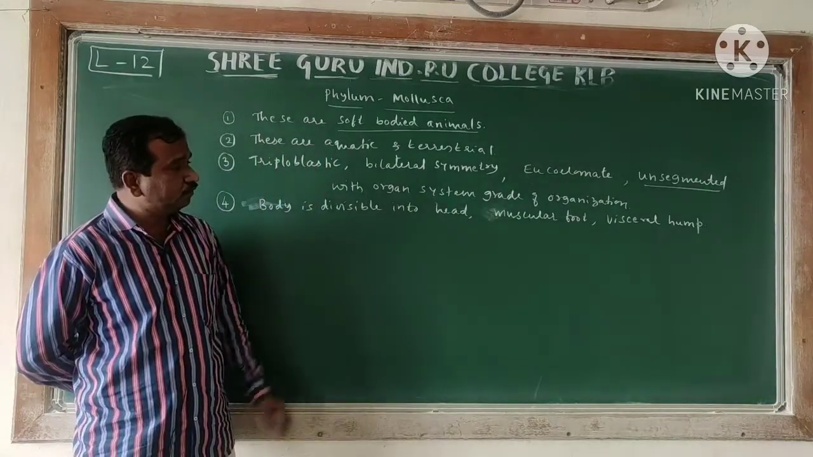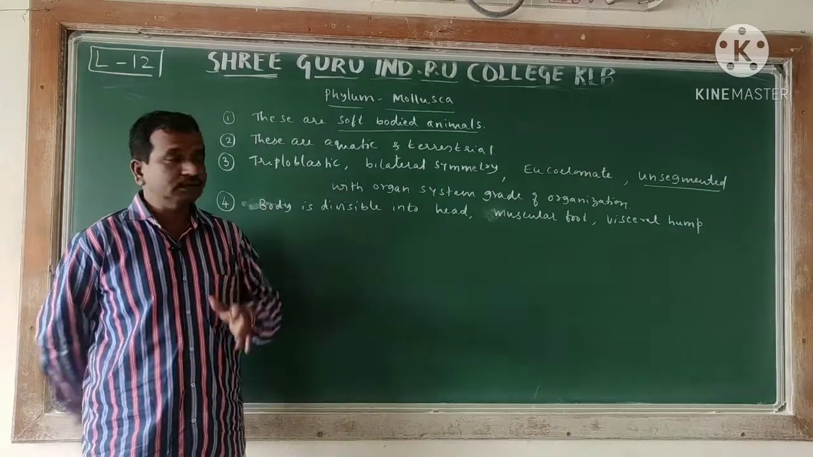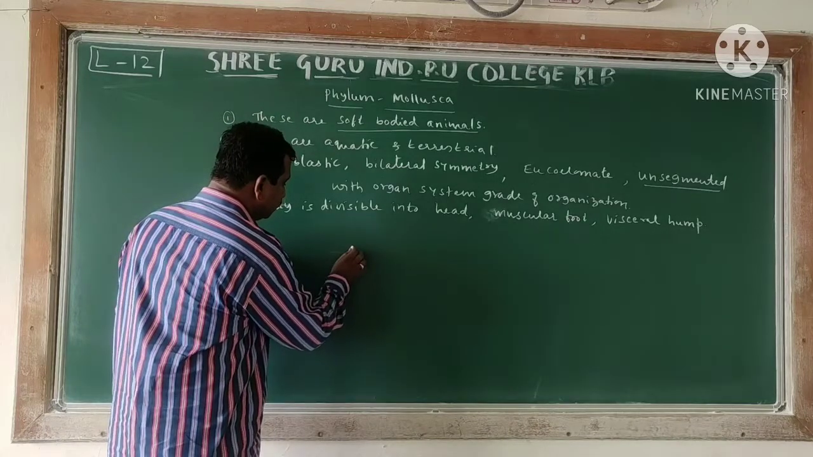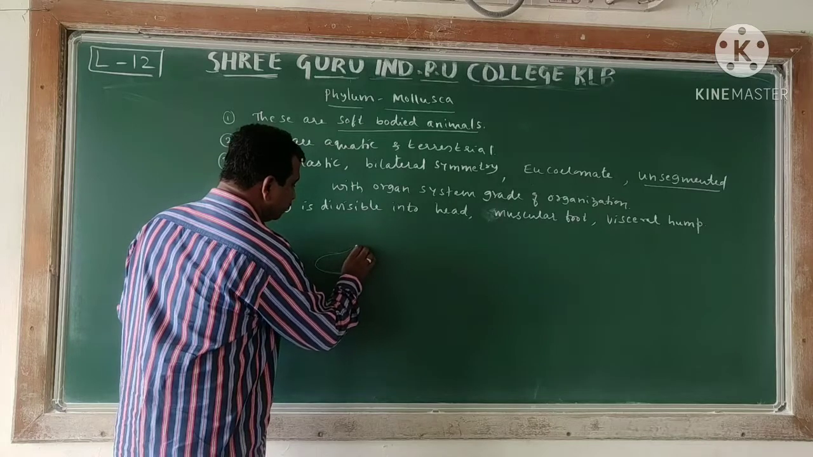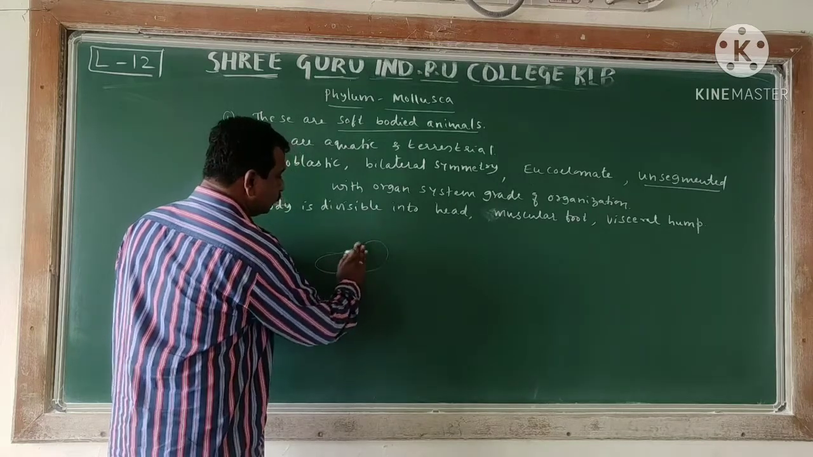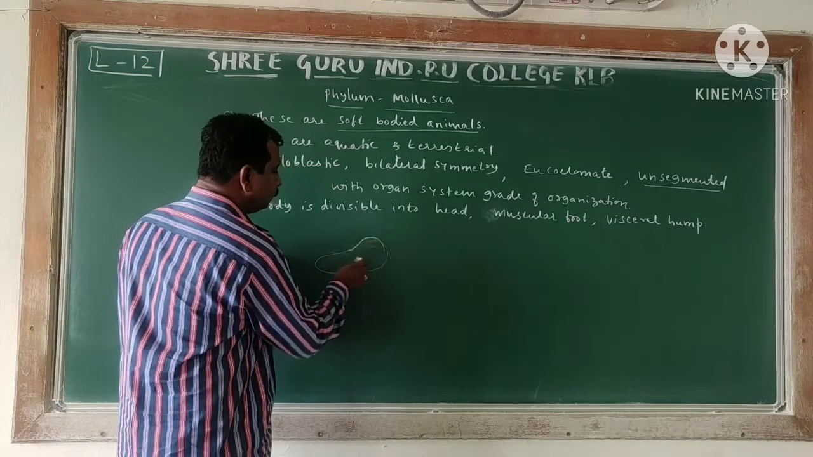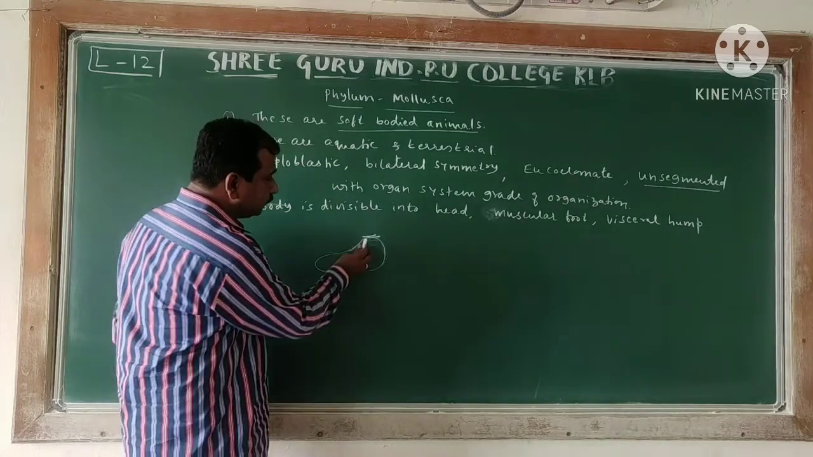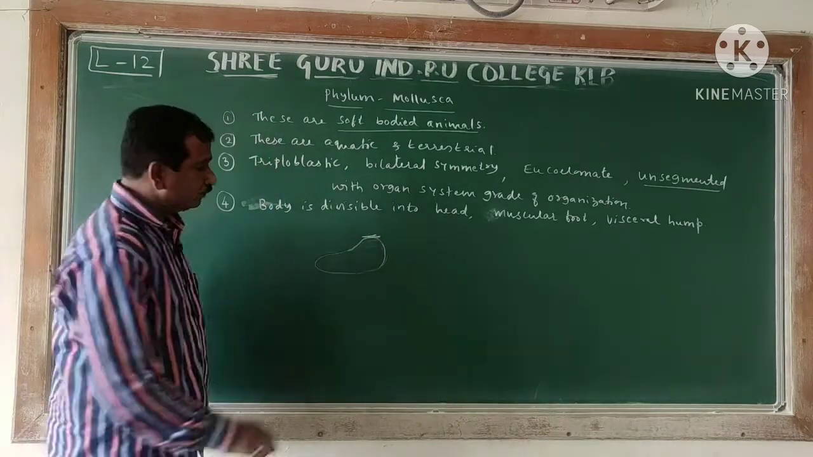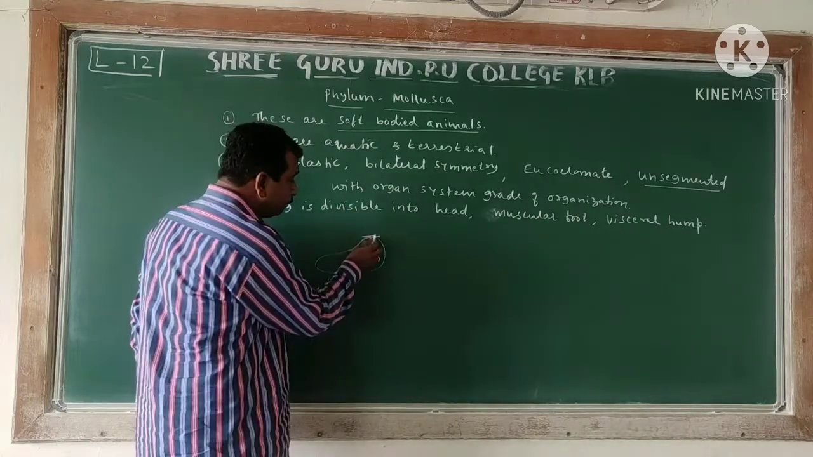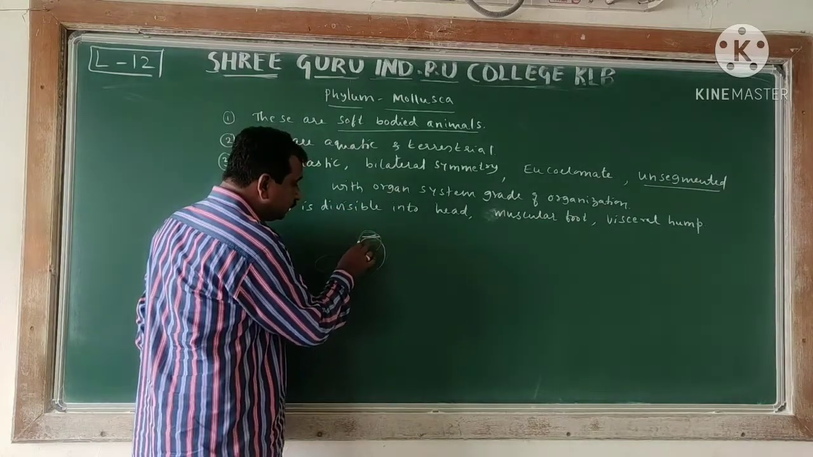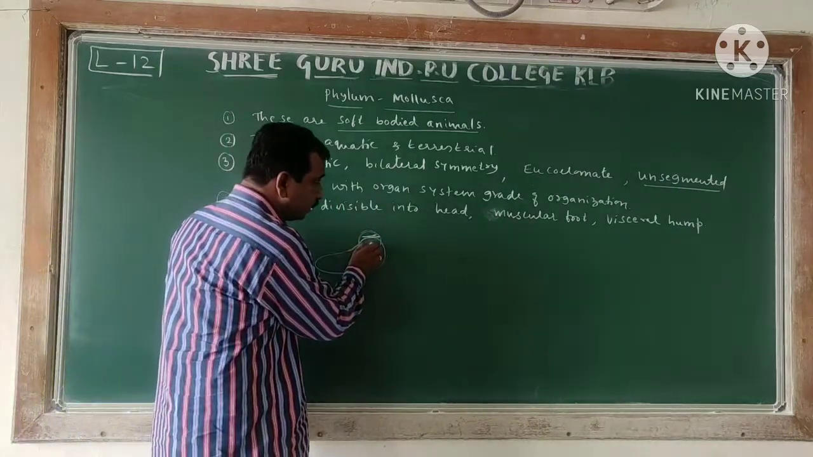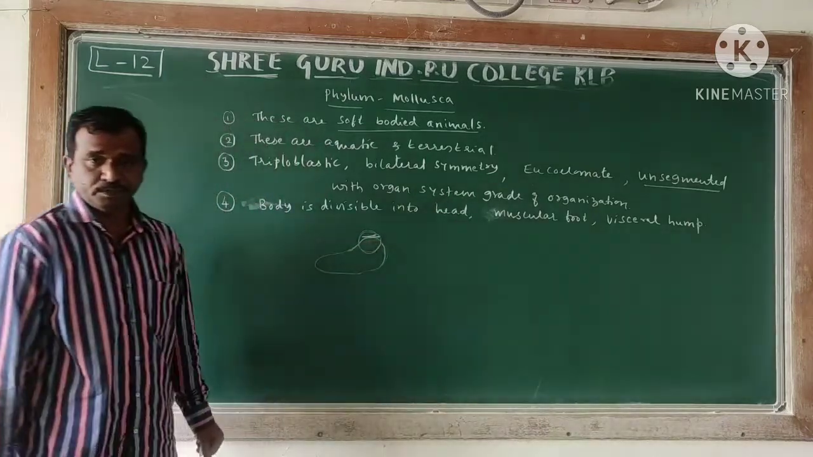Then we can observe the visceral hump region. Structurally you can observe that it is like this: a muscular foot, and there is a raised part. This raised part is considered as the hump region. The raised part we call a hump. Why visceral hump? This is the region where the internal organs are located. That is why it is considered as the visceral hump region.